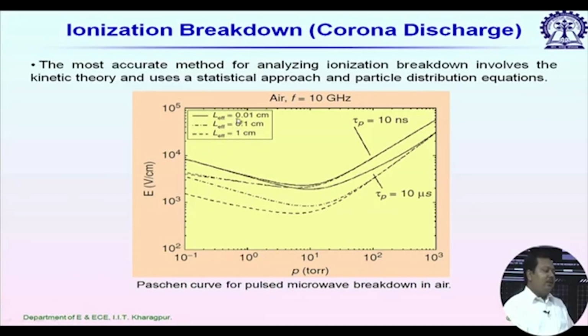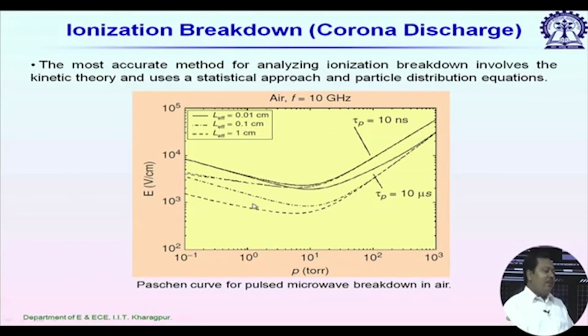L effective changes, of course, with pressure, and it depends on the type of molecules or the type of gas inside. We are considering three values here, 0.01 centimeter to 1 centimeter, and we are considering it for two different pulses. For one case, tau p is 10 nanosecond, and in the second case, pulse width is 10 microsecond. As we expected from the previous expression, for a longer pulse, the threshold electric field decreases.